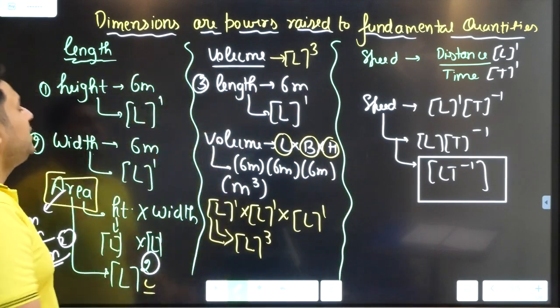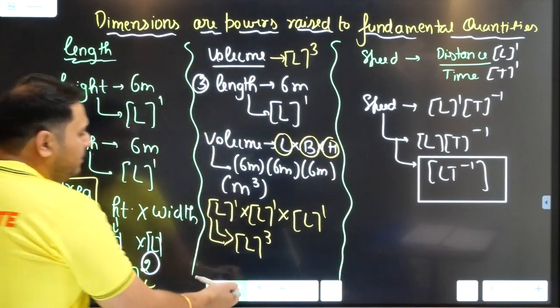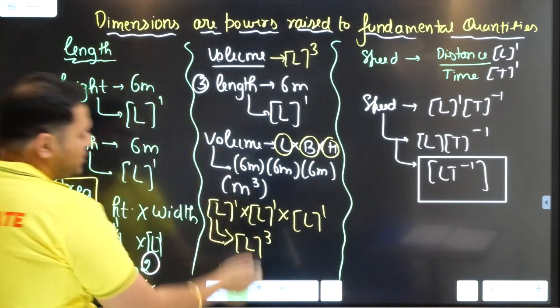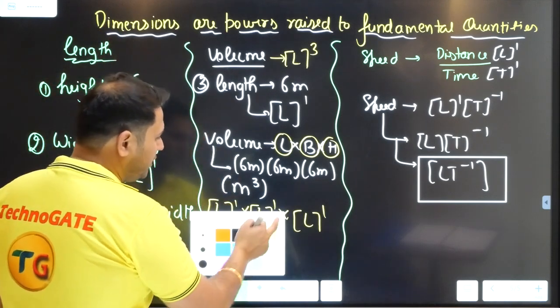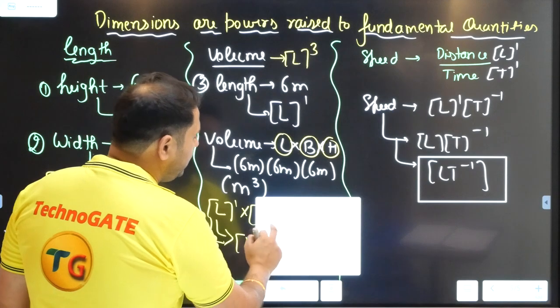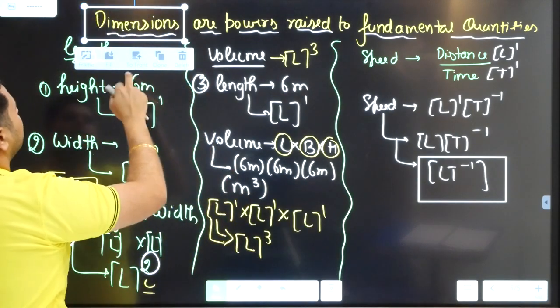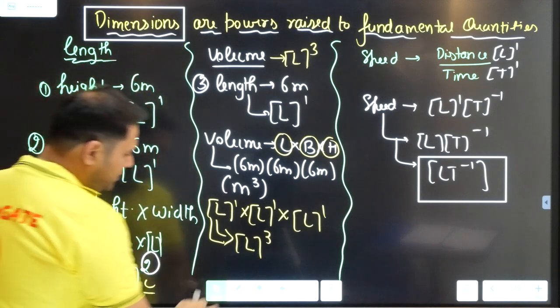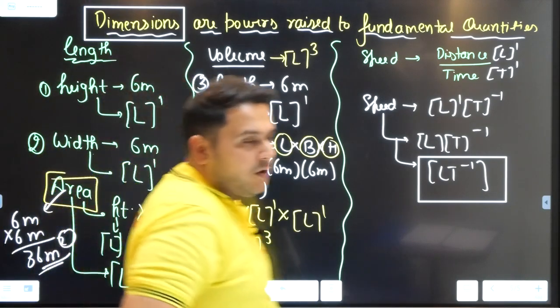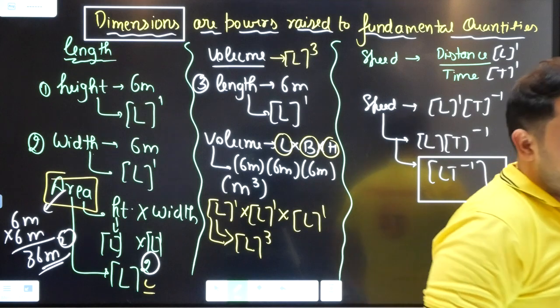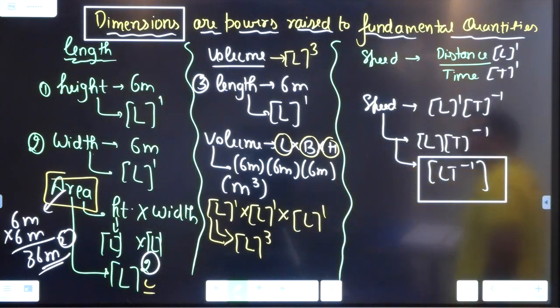So I hope you understood very clearly the meaning of the word dimensions. This was our key word here. Now I am moving aside just so that you guys can see it very clearly. You can take a screenshot, you can read it, and then we will move to the further chart of it, right?